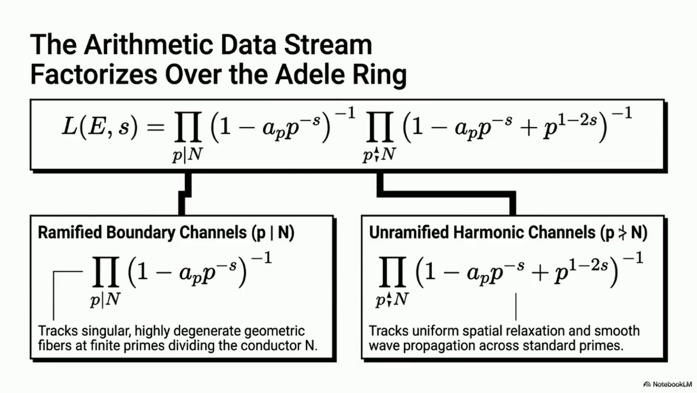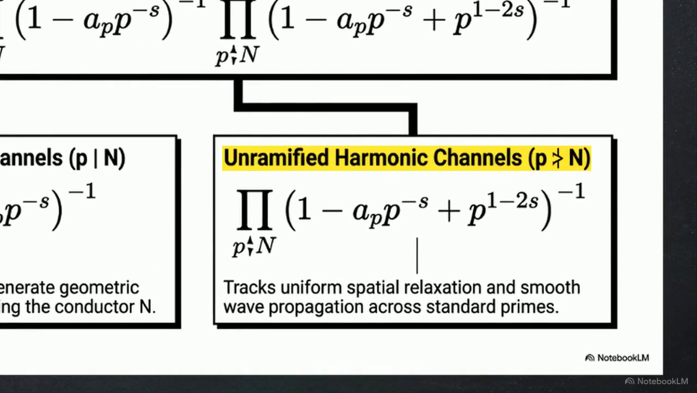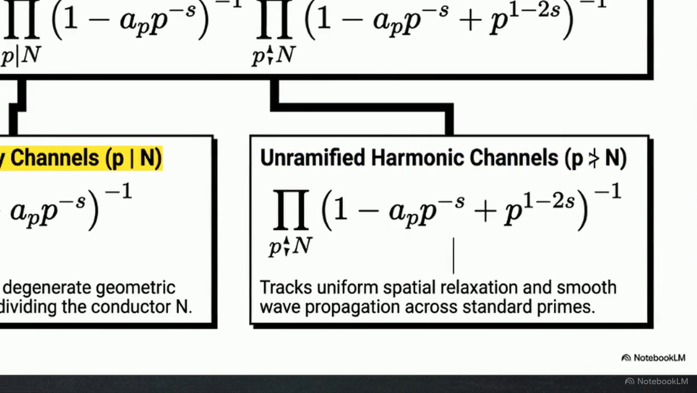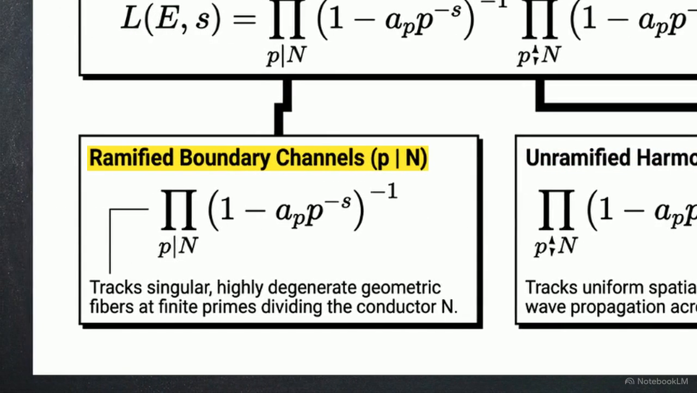This Hasse-Weil L function factorizes over the Adele ring into two distinct Euler products. On the right, unramified harmonic channels track uniform spatial relaxation, like smooth wave propagation. On the left, ramified boundary channels track highly degenerate singular geometric fibers.